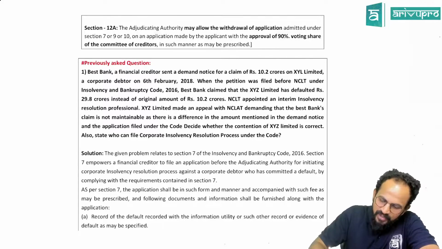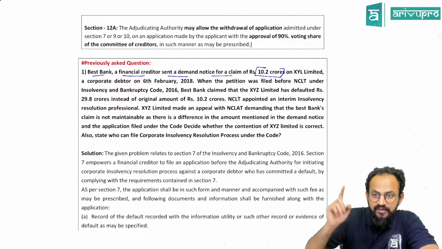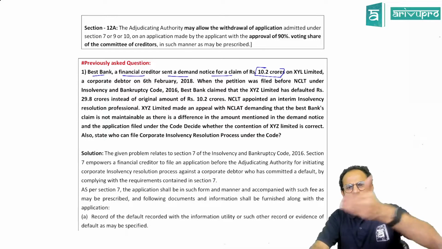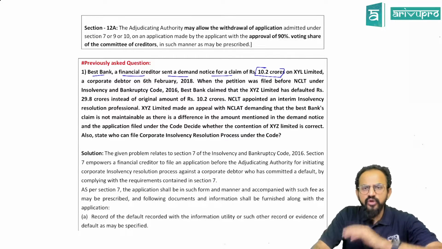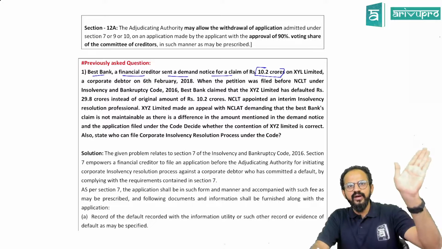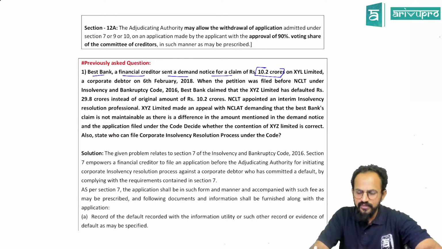Okay. People, Best Bank, a financial creditor, sent a demand notice for a claim of 10.2 crores. A demand notice is basically asking for the money, people. So if he does not reply, then that is my record of default.